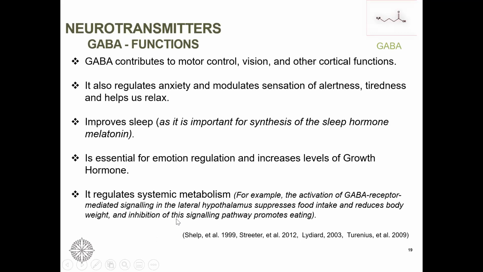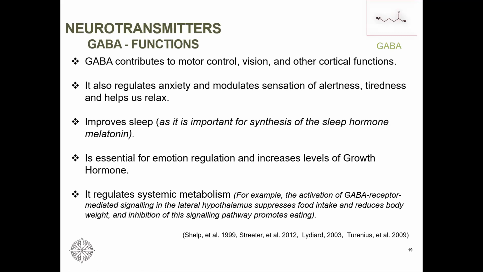Now, another interesting fact is that it regulates systemic metabolism. So GABA may have a secondary modulating role via parasympathetic nervous system control, because it can modulate appetite and peristalsis. So activation of GABA receptor mediated signaling in the hypothalamus suppresses food intake and kind of help reduce weight.